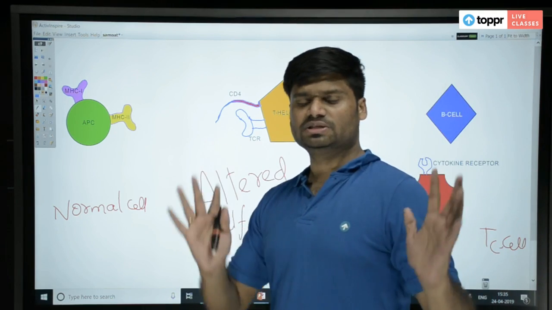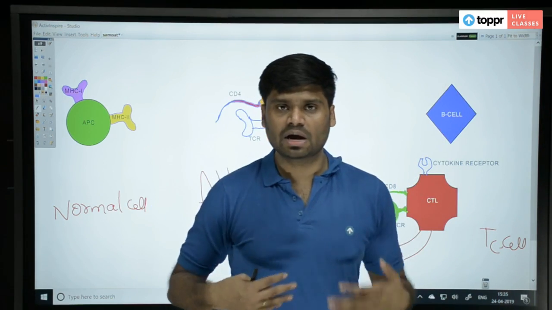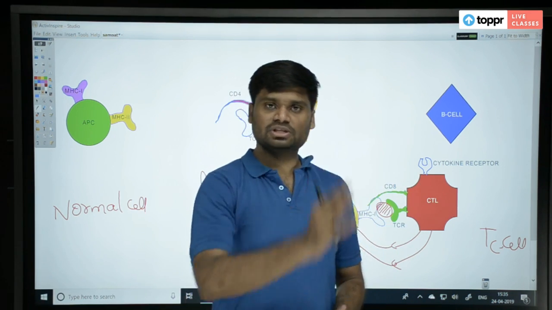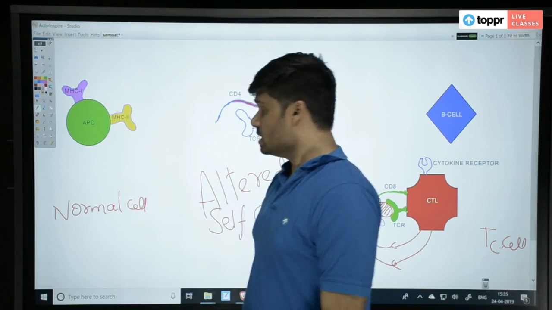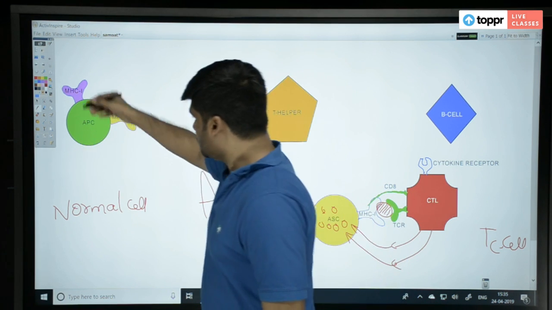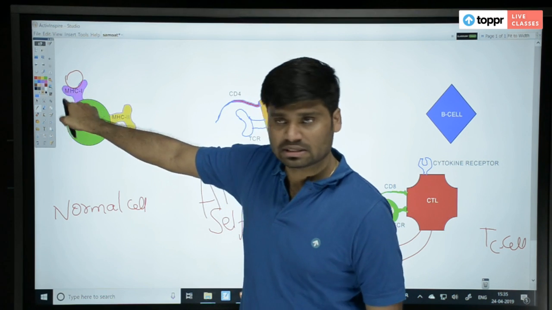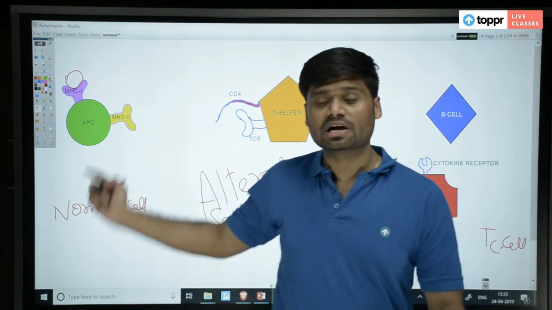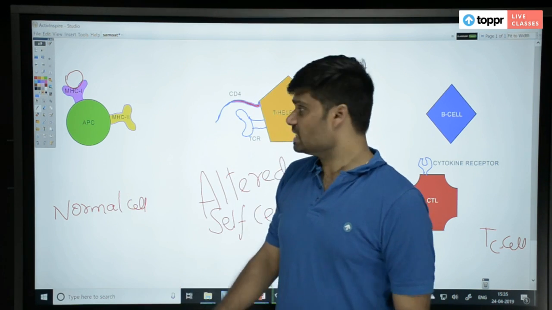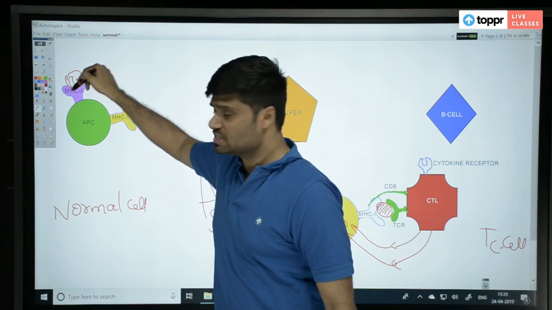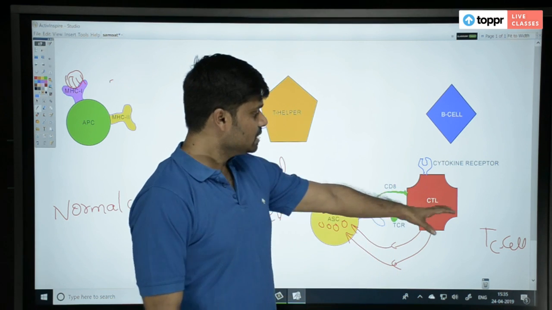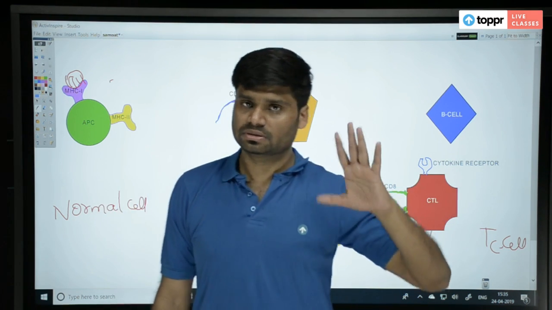So this police system is very fair, just like how our police system is in society, right? If you want, you can go file a case on somebody, or you may go through the police station. Yes, you can directly give it to the police station. Remember one thing, even an APC, if the APC itself is infected, can present an antigen on MHC1 instead of MHC2. Then that APC will present the antigen to whom? TC cell. Because in this case the antigen is being presented through MHC1. So whoever comes with an antigen on an MHC1 molecule has to present it only to the cytotoxic T cell. That is the concept. Okay.